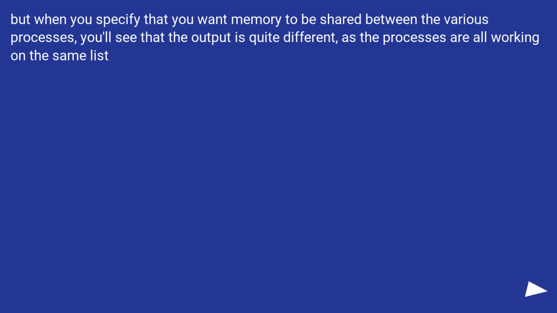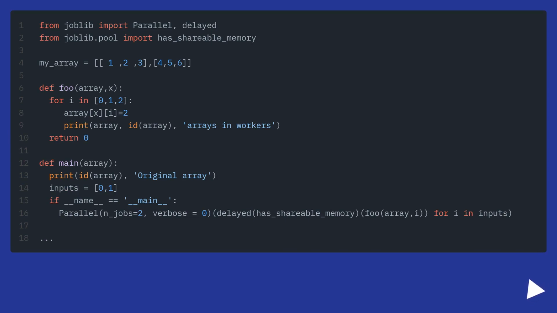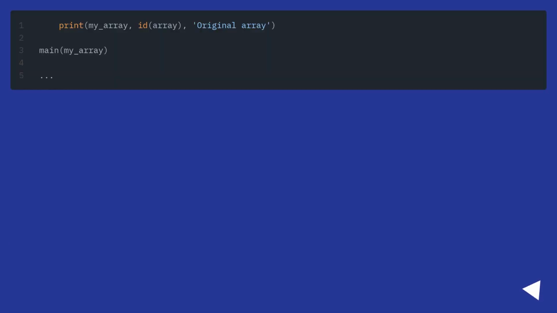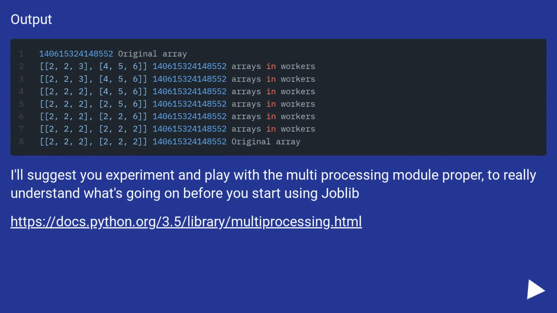But when you specify that you want memory to be shared between the various processes, you'll see that the output is quite different, as the processes are all working on the same list. Output.